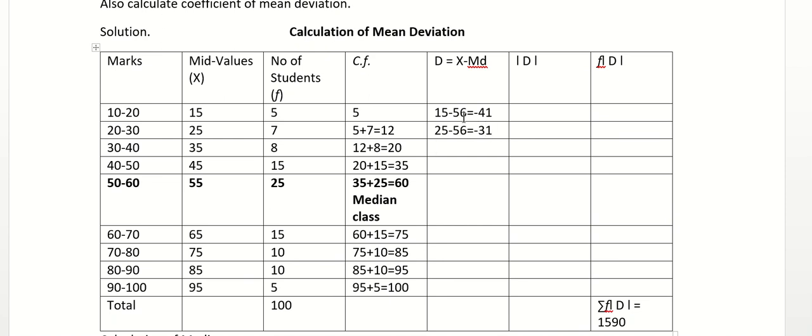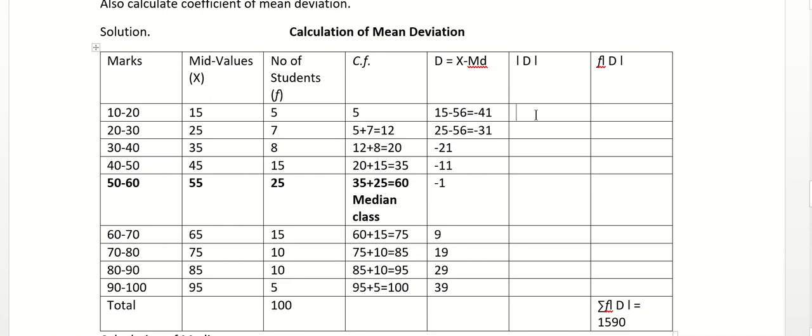Similarly, I will continue the same formula for the rest of the series. 35 minus 56 is minus 21. Then this is minus 11. Then 55 minus 56 is minus 1. Then 9. Then we have 19. Then we have 29. And then 95 minus 56 is 39. Right? So x minus median we have calculated.